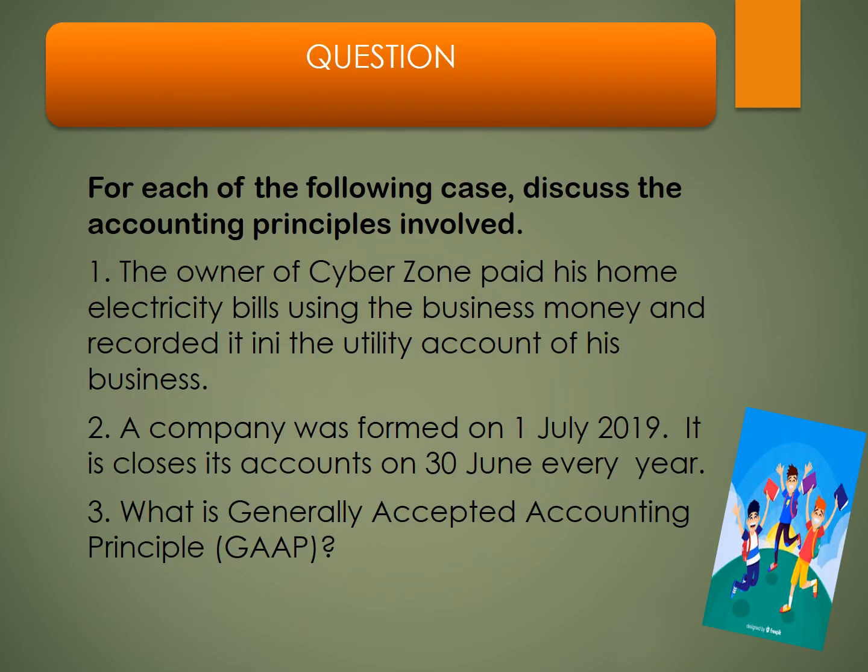For each of the following cases, discuss the accounting principles involved. 1. The owner of Cyberzone paid his home electricity bills using the business money and recorded it in the utility account of his business. 2. A company was formed on the 1st of July 2019. It closes its accounts on the 30th of June every year.